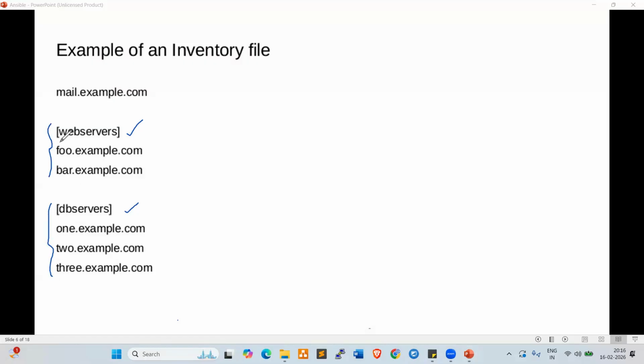So in the web server group or DB server group, either we can give an IP address or we can give an FQDN name. We need to give the details in the inventory, which can be either IP addresses or FQDN names. So what is FQDN? Anyone having an idea? Fully qualified domain name, right?